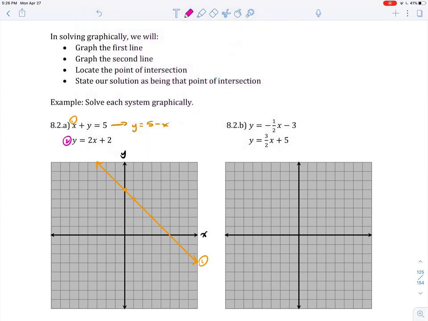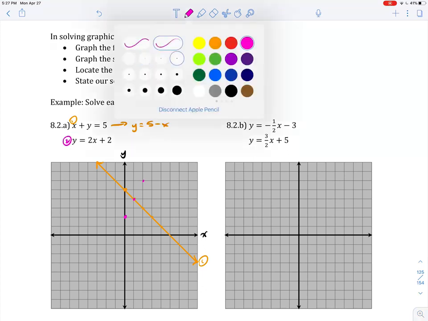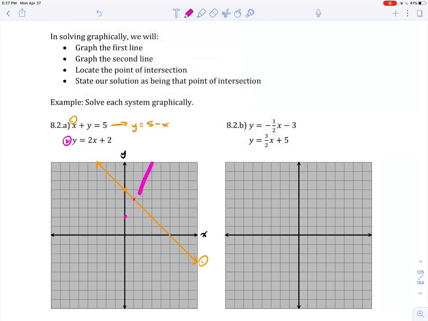And line 2: y equals 2x plus 2. So y-intercept of 2, slope of 2, so rise 2 over 1. I'm going to play connect the dots. This is old hat at this point.